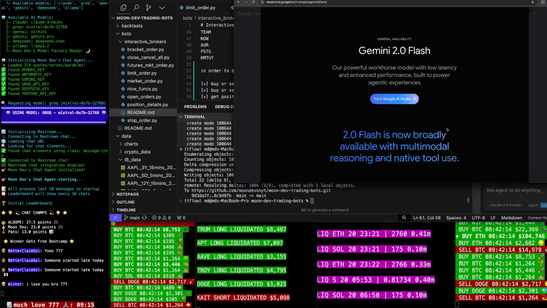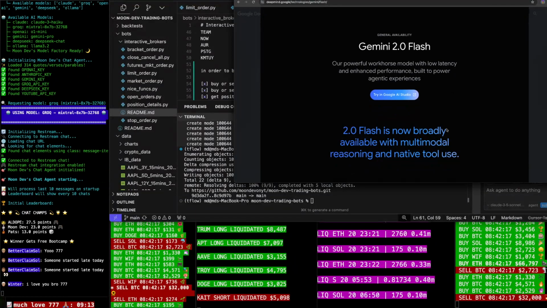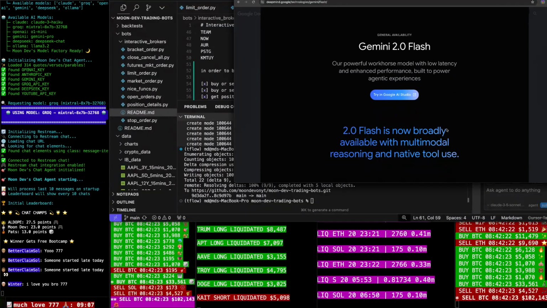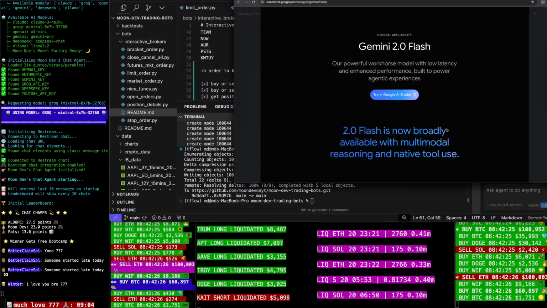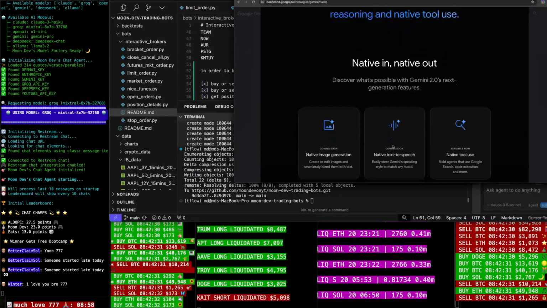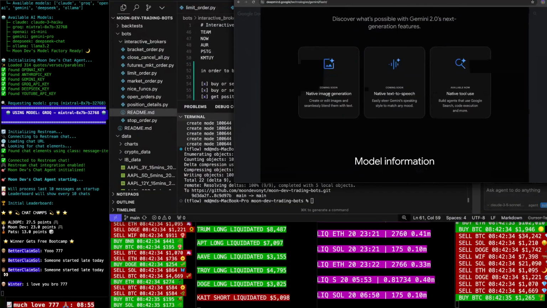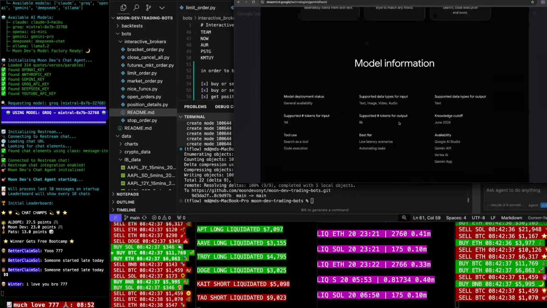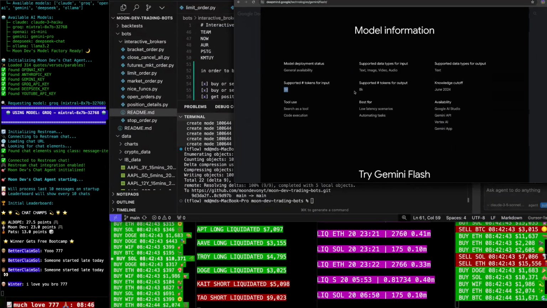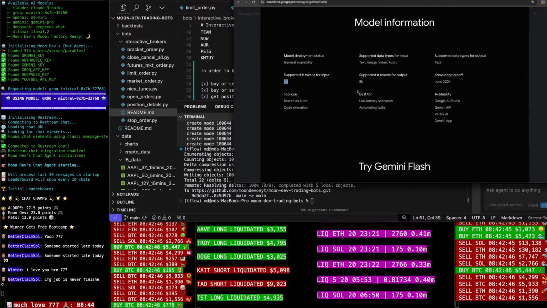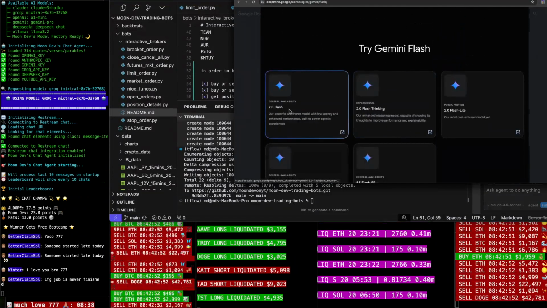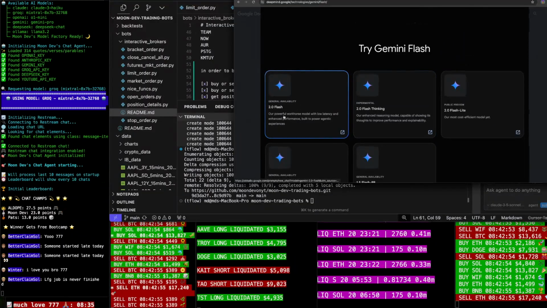How about that? Gemini Flash 2.0, our powerful workhorse model with low latency and enhanced performance built to power agentic experiences. Oh, wow. So they're going straight at it. 2.0 Flash is now broadly available with multimodal reasoning, native in, native out. You can say native image generation coming soon. Model information here. So this is the model, and the reason it killed RAG is because it takes in an input of a million tokens. A million tokens. And a June 24 cutoff.